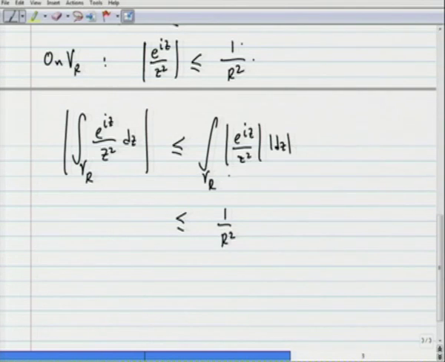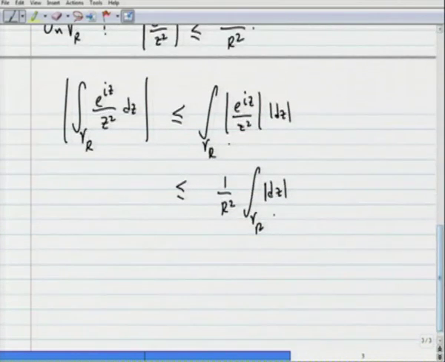This is bounded by 1 by r squared times the integration over gamma r of mod d z, which we know is the length of the curve gamma r. Since gamma r is a semicircle of radius r, this is equal to 1 by r squared times pi r. This gives us pi by r.